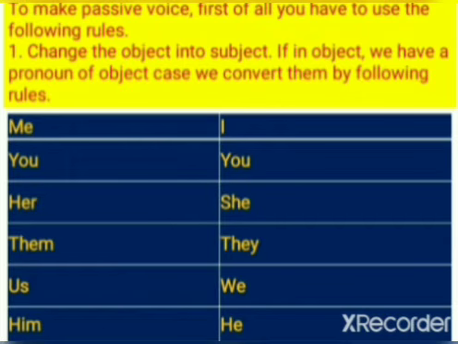Firstly, we all have to use the following rules. We have to follow these rules. Change the object into subject. If in the object we have a pronoun of object case, we convert them by the following rules. Let's see how we can change these pronouns in the passive voice. Me will change to I. You will remain as you. Her will change into she. Them will change into they. Us will change into we. Him will change into he.